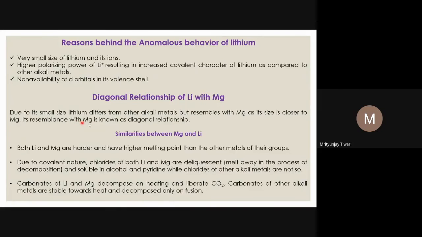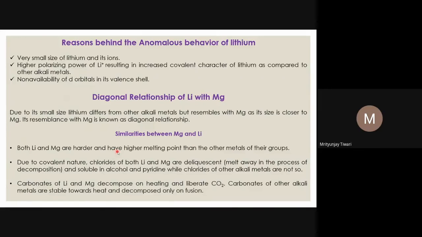So lithium resembles magnesium, and this is called the diagonal relationship, because if you look at the periodic table, magnesium is diagonally opposite to lithium. You can imagine the periodic table and where they are located in the first and second group. Now, the similarities between magnesium and lithium that we can see.